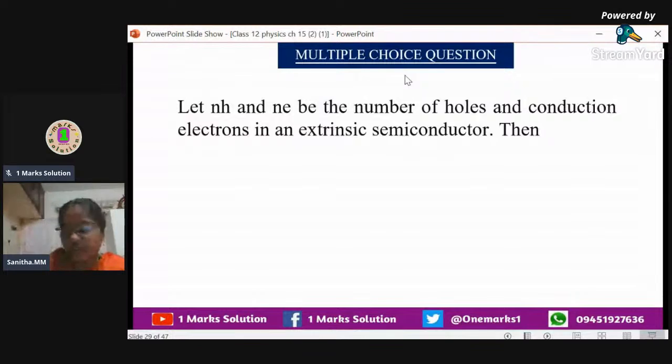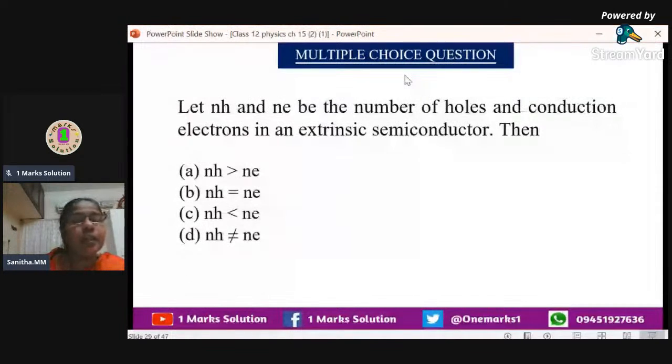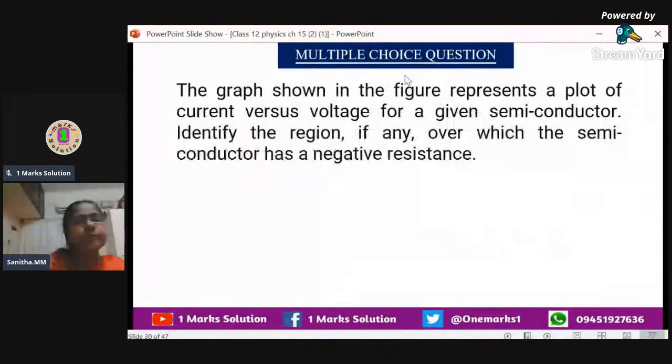More electrons will be there. But here only extrinsic semiconductor is written. So the correct option, we can say it is not equal. Anyway, holes and electrons are not equal in an extrinsic semiconductor. So the answer is D, option D. Next, we can go for a graphical representation.